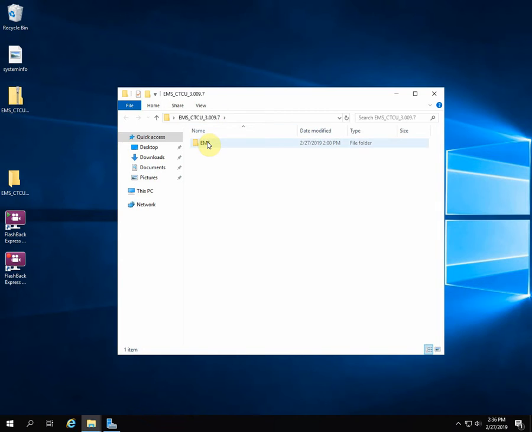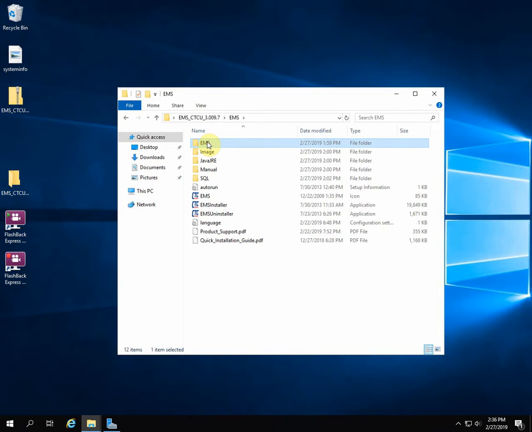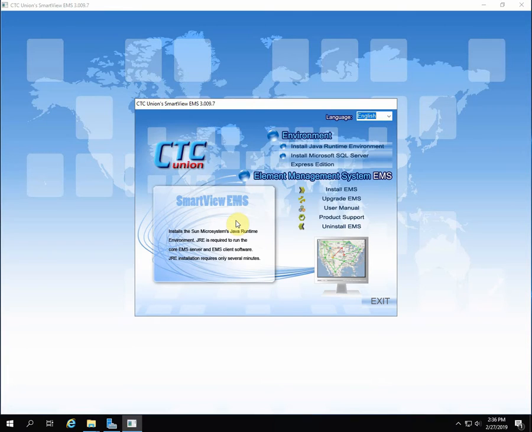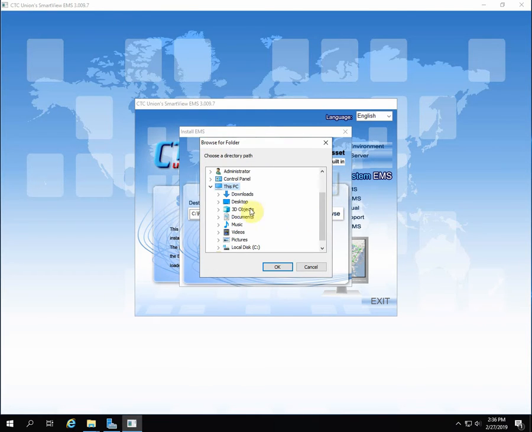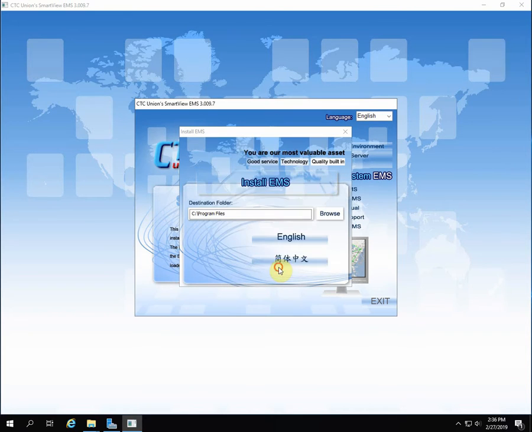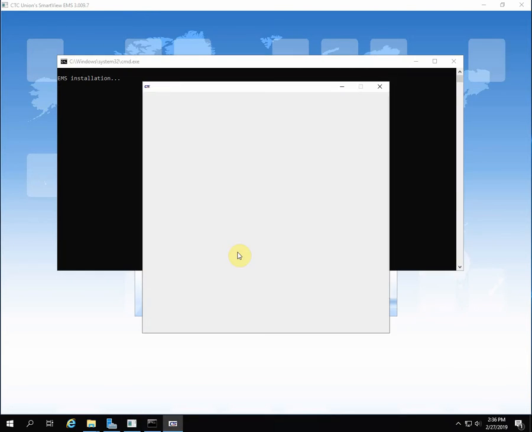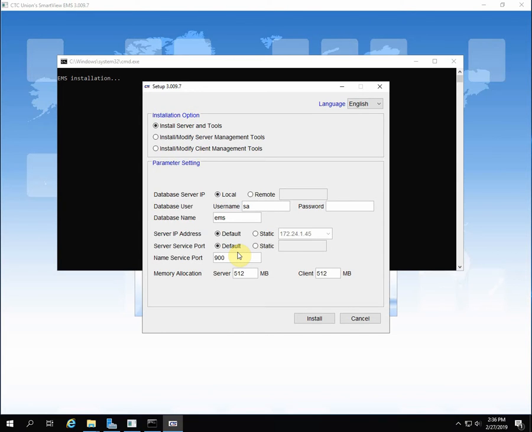Running as administrator. So we're going to right click on the EMS installer and choose Run as Administrator. Now we're going to install EMS. We're going to browse and change to the 64-bit program files folder. And just click the English once and wait. There's some file copy going on, and then the setup tool is going to pop up. So we're going to put the password, which was the uppercase $$W0RD.